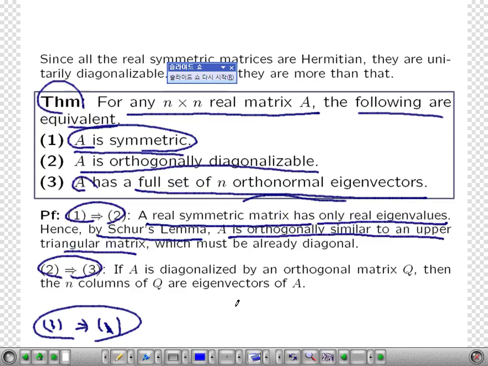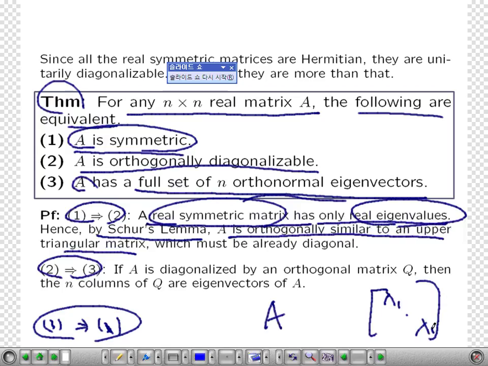You see here, a real symmetric matrix has all real eigenvalues. So here the corresponding eigenvalues are all real and diagonalizable like this. Okay, then this is a real eigenvalue and this is a real matrix and this is a real number eigenvalue.